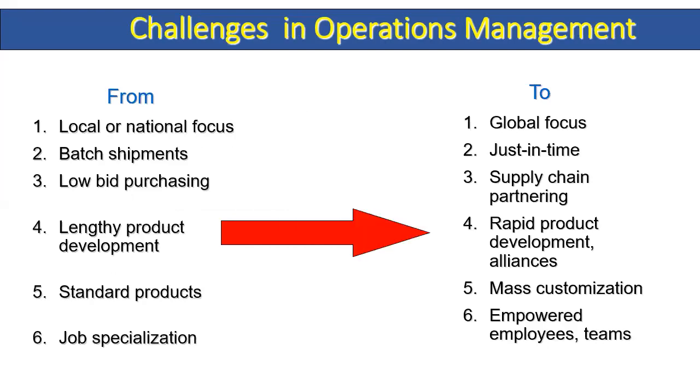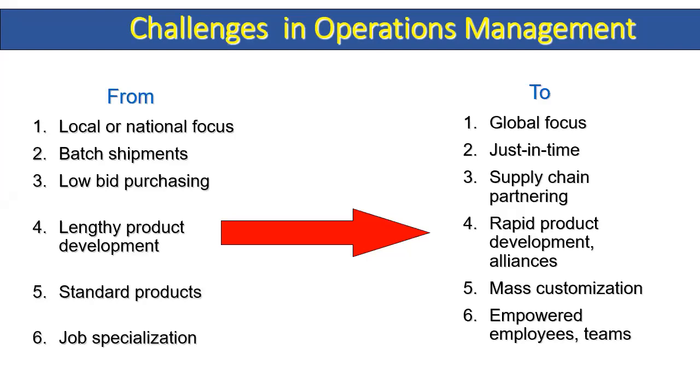So we have some challenges in operation management, that is local and national focus, but now we have to think of global focus, batch shipments. Means batch wise we used to ship. Here just in time approach is a new approach in the present situation, that just in time we have to deliver the goods. Low bid pricing, here supply chain marketing has come, partnering has come into being. Lengthy product development, here rapid product development alliances and standard products.